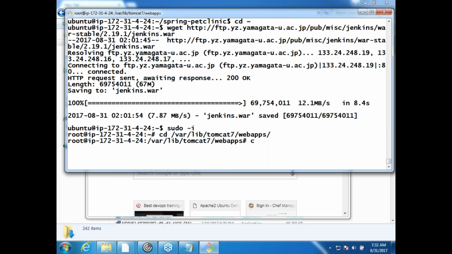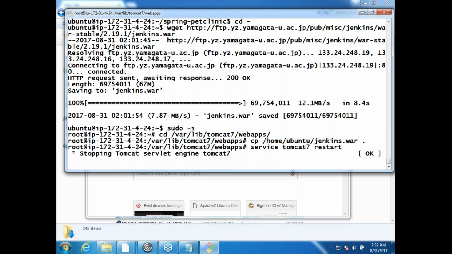My war file is in /home/ubuntu, so cp /home/ubuntu/jenkins.war to here. Okay, and service tomcat7 restart. Tomcat runs on port 8080, but while installing, did we open port 8080? No, I think. So let us just open port 8080 so that we can communicate on that.